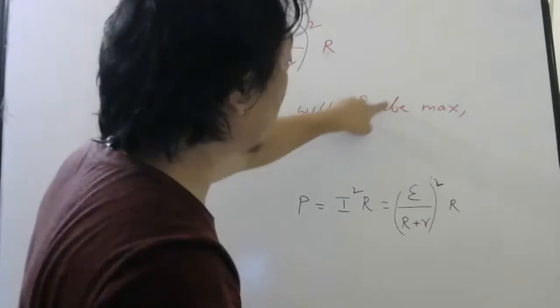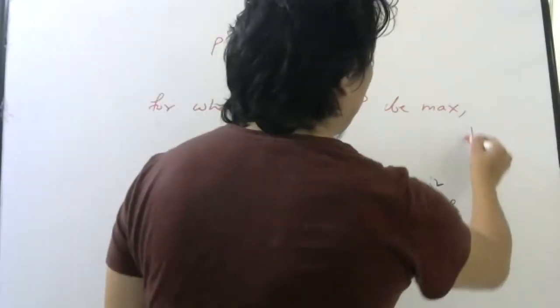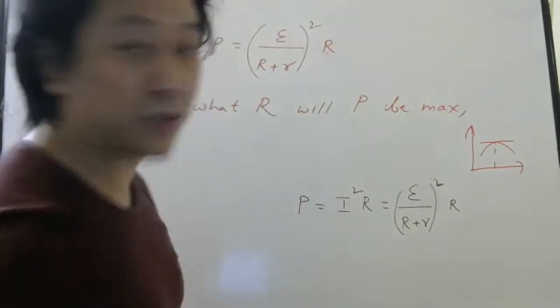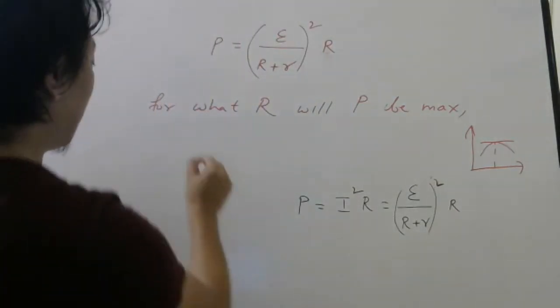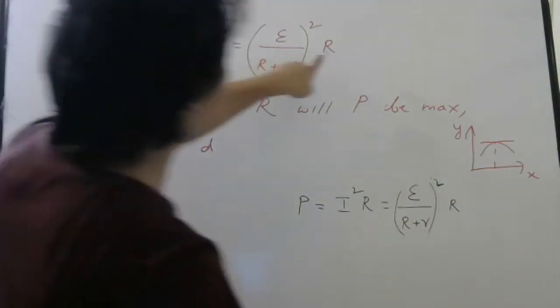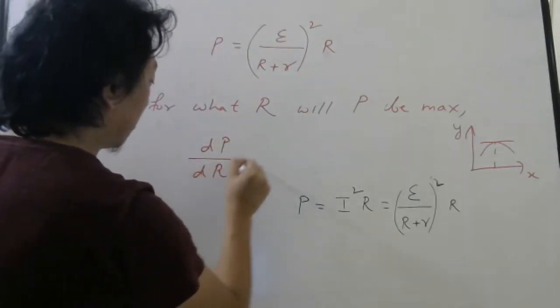For this, we will use the differentiation technique. What I have taught you while teaching differentiation: whenever a function has a maximum, at that point, if you draw a tangent, the slope will be 0. That means dy by dx should be 0. But here power I am changing with resistor, so dP by dR should be 0.